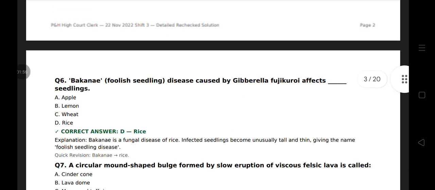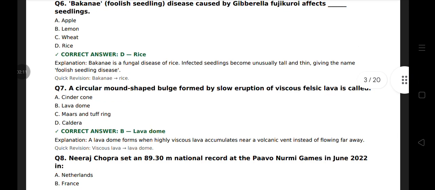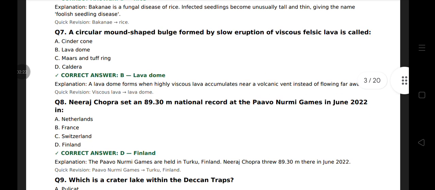Question 6. Foolish seedling disease caused by Gibberella fujikuroi affects dash seedlings. It affects rice seedlings. It is a fungal disease of rice. Question 7. A circular mound-shaped bulge formed by slow eruption of viscous felsic lava is called lava dome. Question 8.